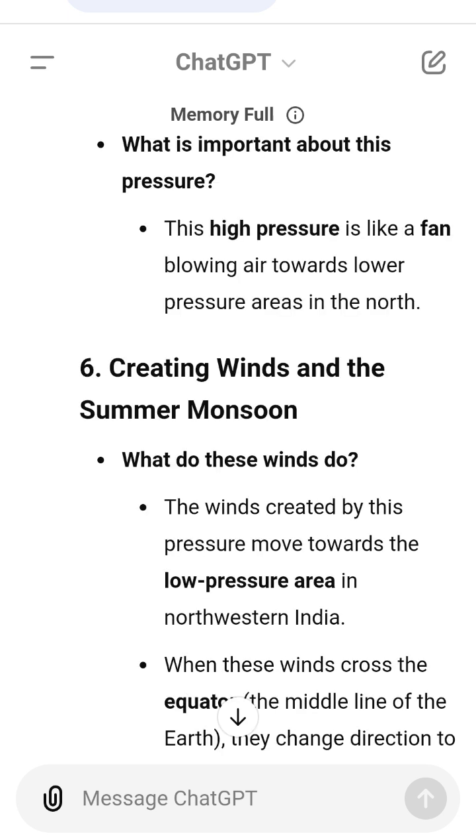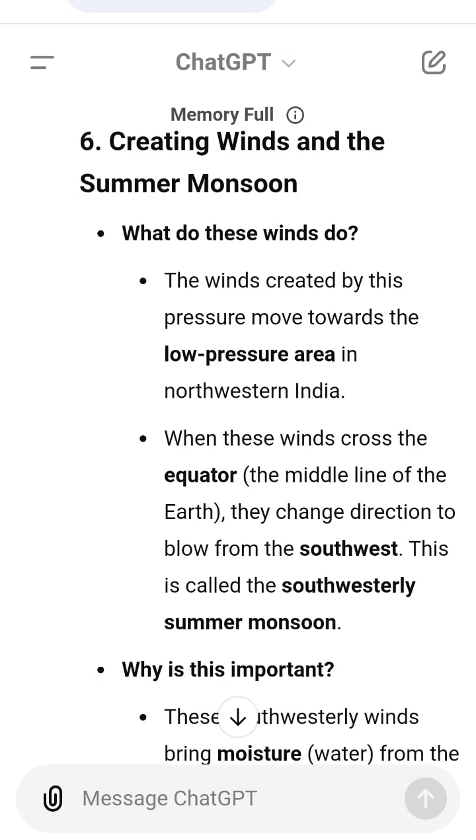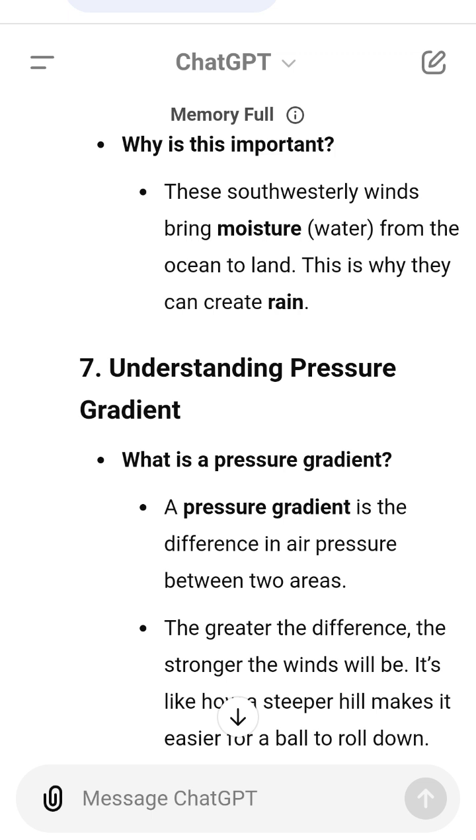4. Tropical easterly jet: air flows from east to west below the anticyclone. 5. Winds move towards lower pressure areas, creating strong winds. 6. Southwesterly summer monsoon equals winds bring rain to India.